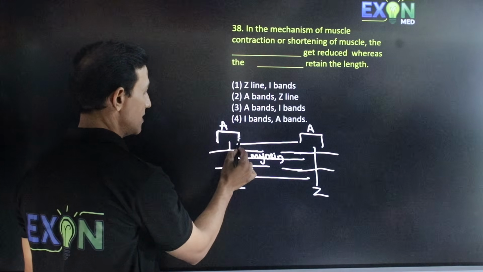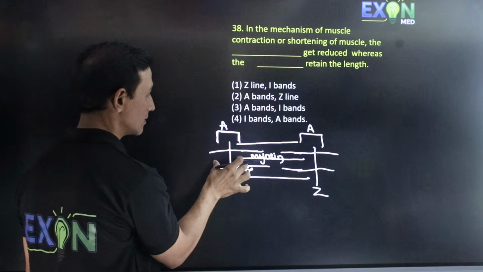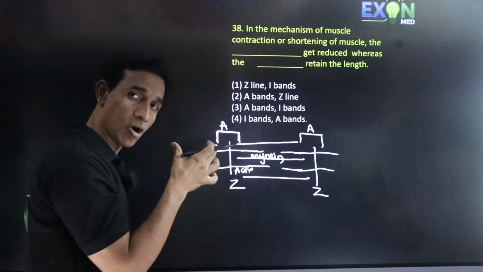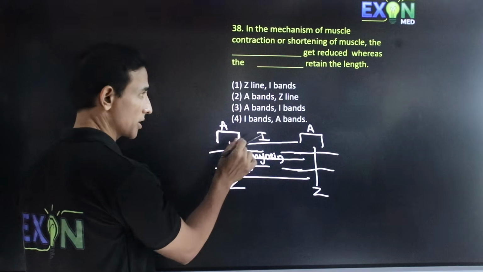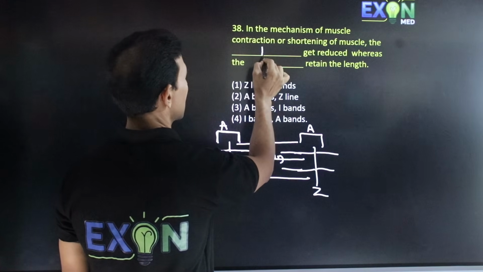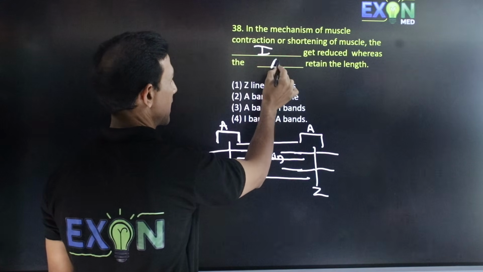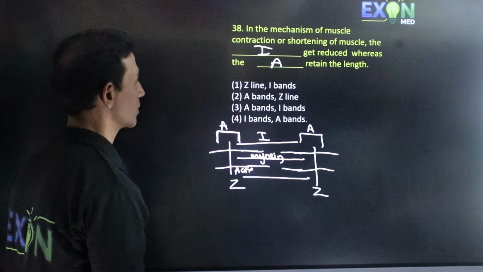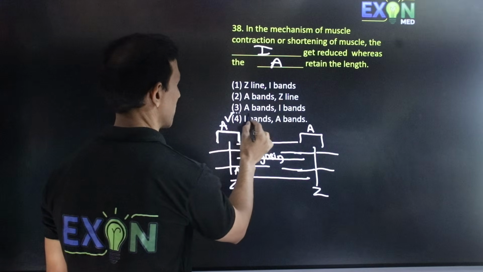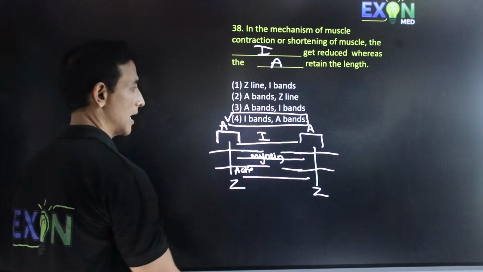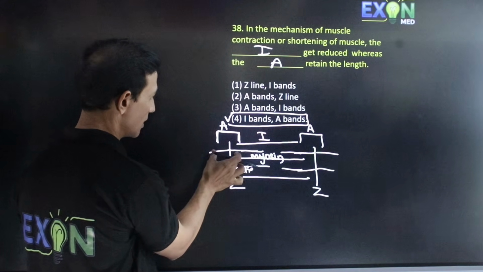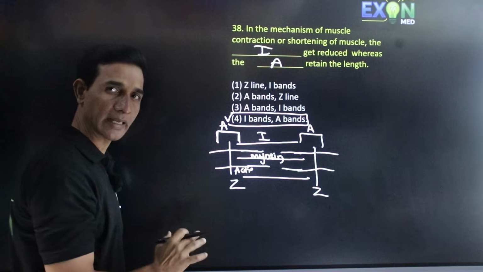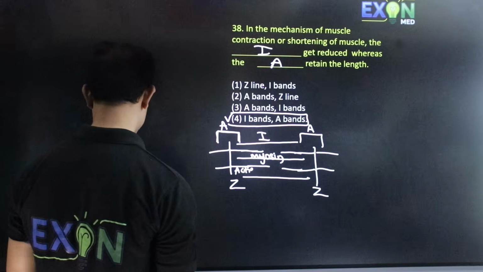So the A band always retains its length, and this I band will shorten. So I gets shortened whereas A retains the length. So the correct option is the fourth one, that is I band and A band. So I band gets reduced but A is always retained in length. So that is the correct answer.